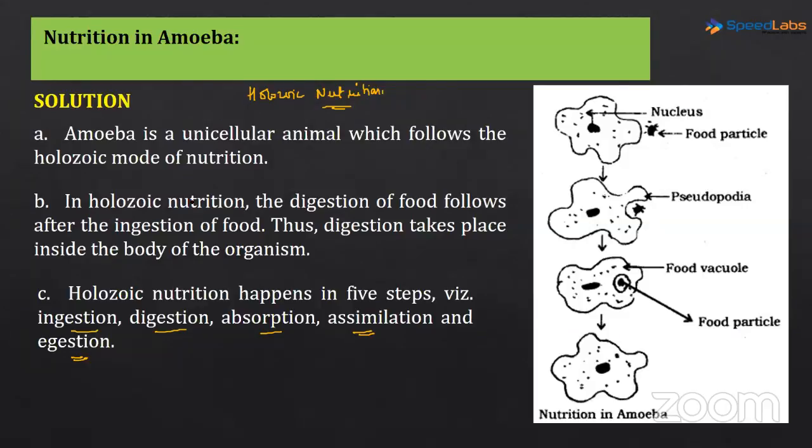So as I said, there are these 5 steps. Now see, in the diagram, what is happening? There is this food particle. The cell membrane or the plasma membrane is extended around this food particle. And this is pseudopodia or false feet, which is getting formed here.